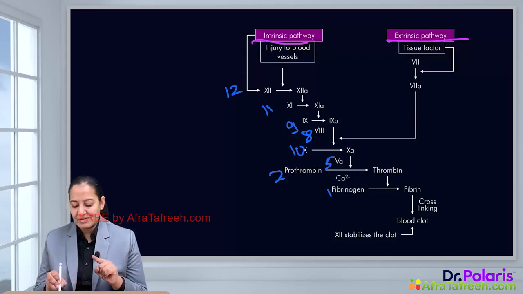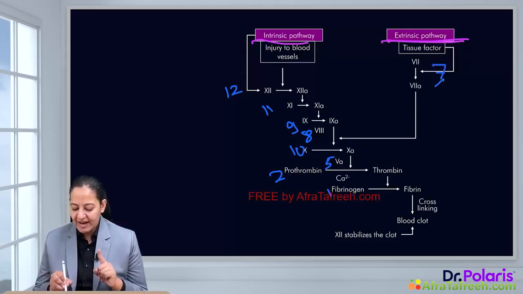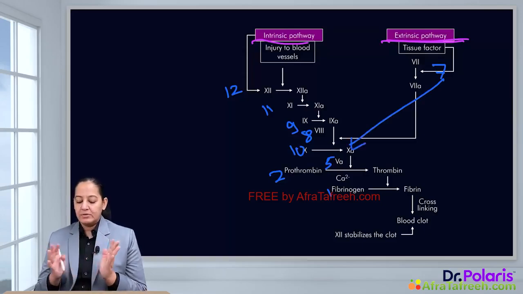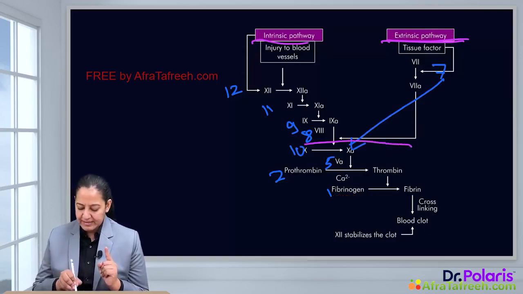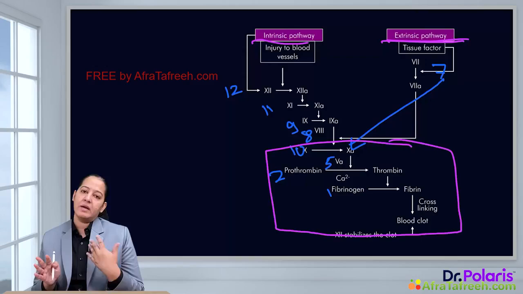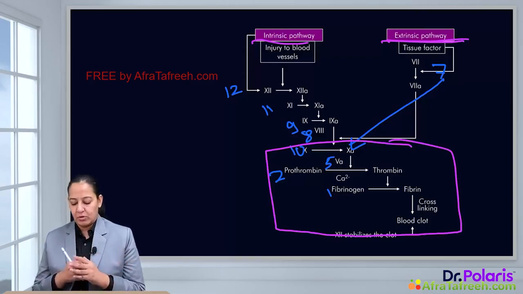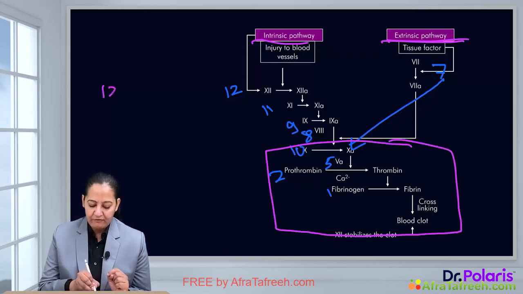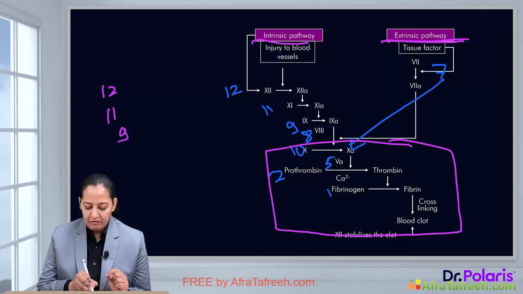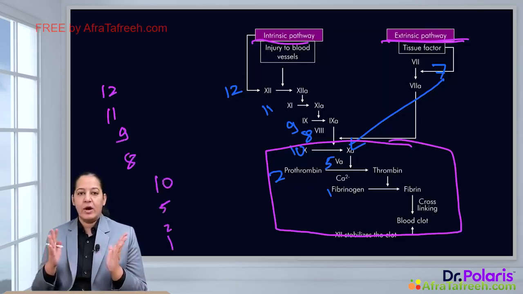Let's talk about extrinsic pathway. In extrinsic pathway it is only factor number 7 which directly activates factor number 10. So this is the pathway you can see, and this pathway is known as common, that is 10, 5, 2, 1, because it is common in intrinsic also, it is common in extrinsic also. If you want to write it separately, you can write it like this. Intrinsic is 12 followed by 11 followed by 9 followed by 8, 10, 5, 2, 1. It is a cascade. You have to learn the sequence.